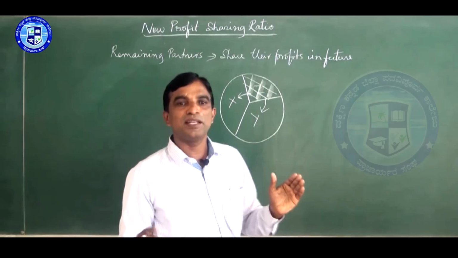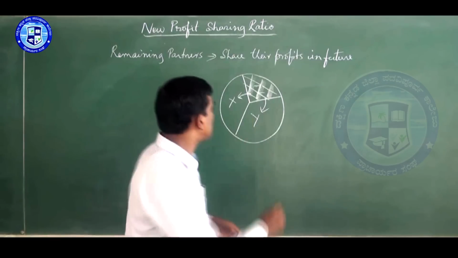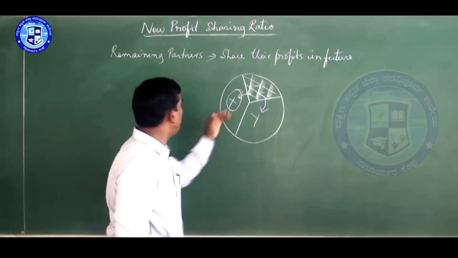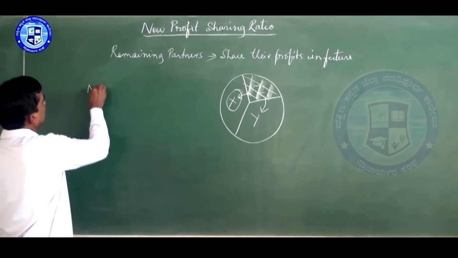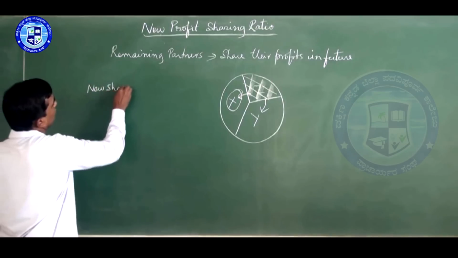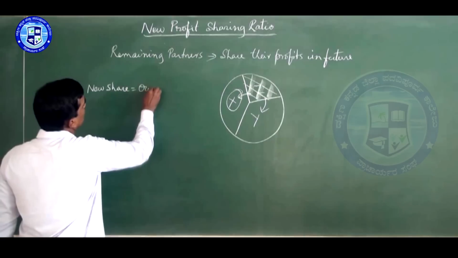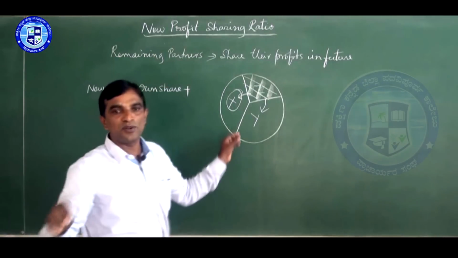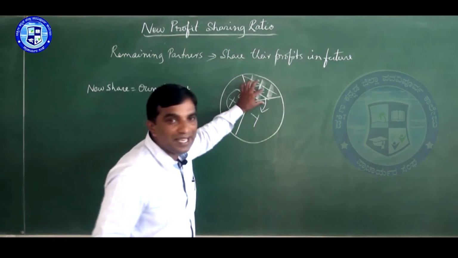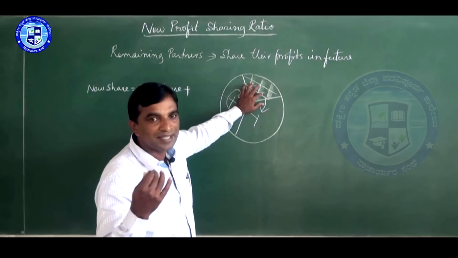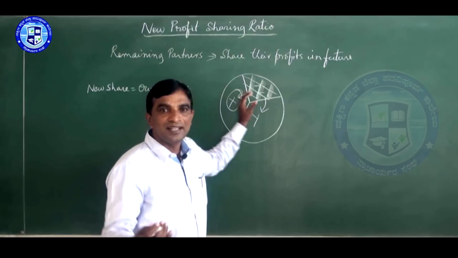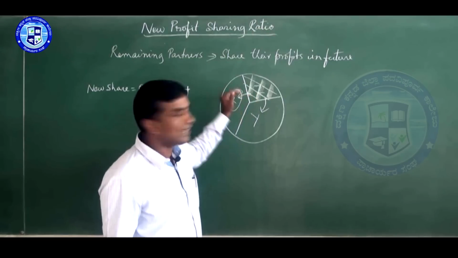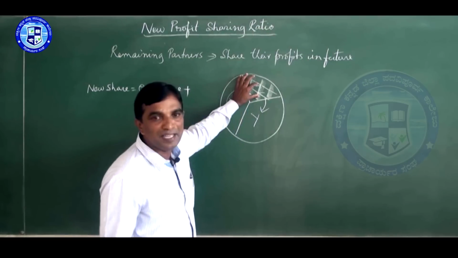So, the new share of the remaining partner consists of his own share plus the share acquired, or share gained, or share taken from the retiring partner.